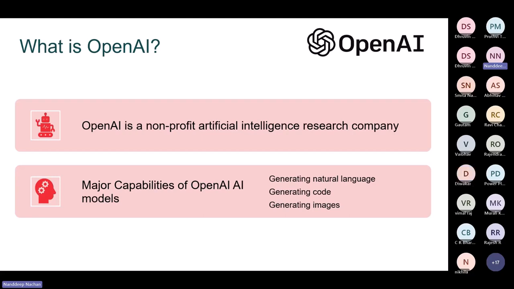So the major capabilities that OpenAI models carry out: it helps us generate natural language. When it comes to generating natural language, that means it can summarize complex text for different reading levels. It can suggest alternative wording for sentences, and it can do more things. Let's say, for example, text completion. With that, it can help you generate as well as edit text.